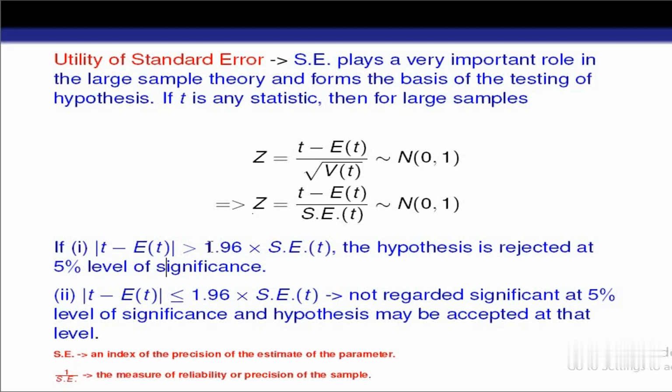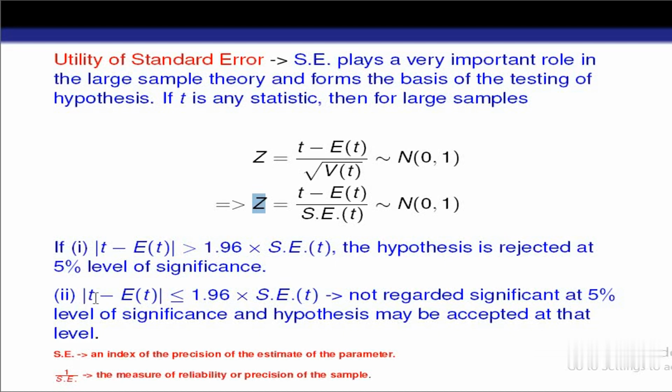So what is this 1.96? This is the value of the z test statistic at 5% level of significance. If the observed difference between the statistic and the parameter is greater than 1.96 into the standard error of t, then the hypothesis is rejected. That means the difference between the sample mean and population mean is significant. It is not due to the fluctuation of sampling. There is actually a difference between the sample mean and the population mean.